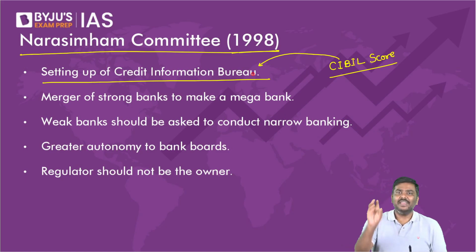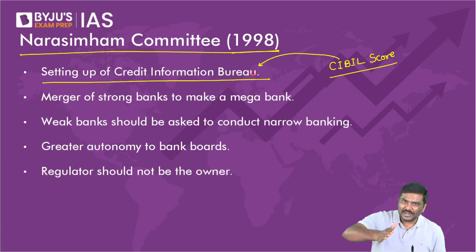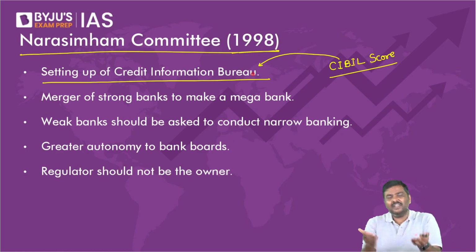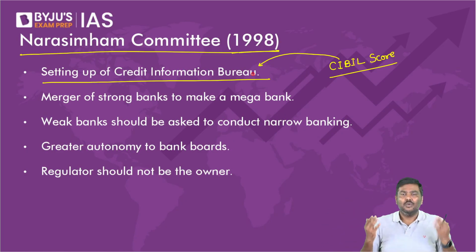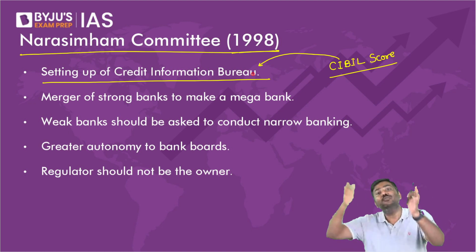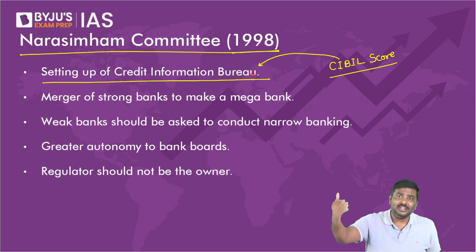CIBIL score basically represents, as a borrower, have you borrowed money and have you repaid the money promptly? It's a credit rating for individuals. What do you mean by credit rating? You as a borrower, how have you behaved in the past? Have you taken loans? If yes, have you repaid the loans on time?